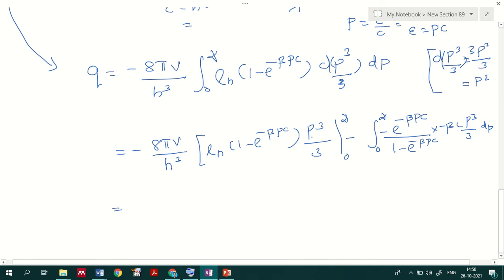When you apply the limit over here, e raised to minus infinity will be 0, and ln of 1 is equal to 0. What we finally get is 8 pi V divided by h cube, integral 0 to infinity, p cube divided by 3, and this term will go to 0.